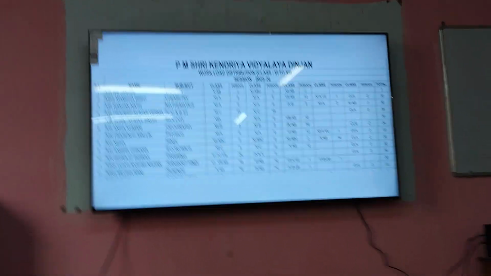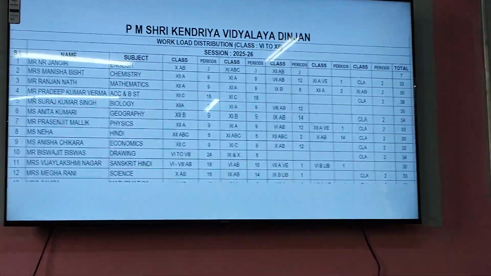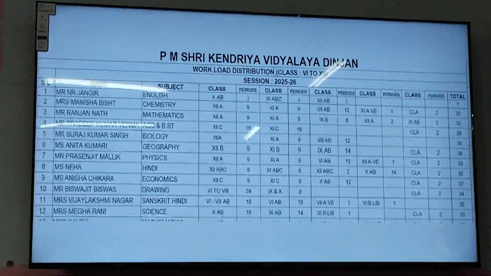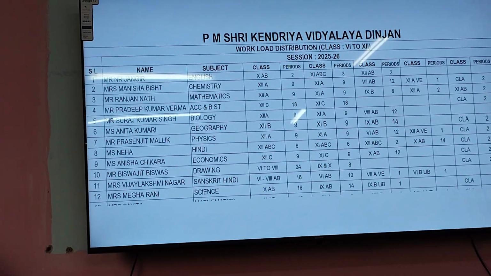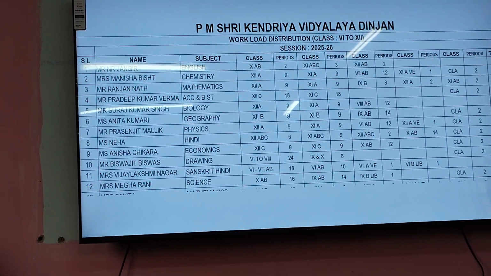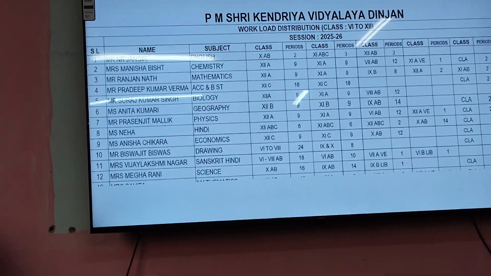Some teachers we are helpless with, like Pradeep sir, he has to take accounts and business studies, 36 periods plus 2. CLA is for class teacher. So 38, we are helpless for this Pradeep sir. And the rest will always hover around this 32 only. Somebody may get a little one less or one more, but mostly it will be around 30, 32 in this way. So this is the workload distribution that we came up with this year.